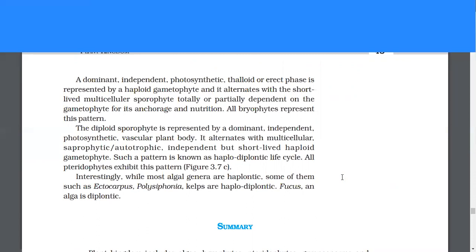The diploid sporophyte is represented by a dominant, independent, photosynthetic vascular plant body. It alternates with a multicellular, saprophytic or autotrophic, independent but short-lived haploid gametophyte. Such a pattern is known as haplodiplontic life cycle. All pteridophytes exhibit this pattern. Interestingly, whilst most algal genera are haplontic, some of them, such as Ectocarpus, Polysiphonia, and kelps, are haplodiplontic. Fucus, an alga, is diplontic.